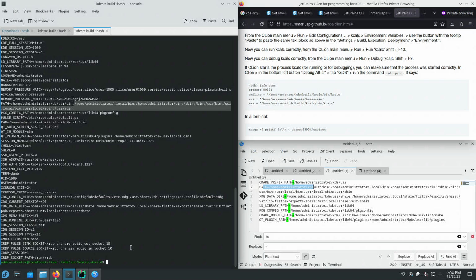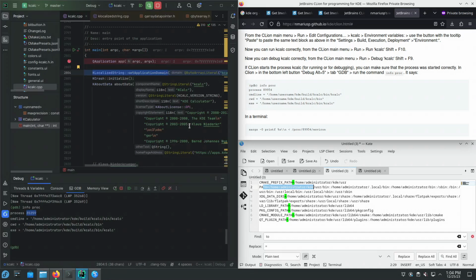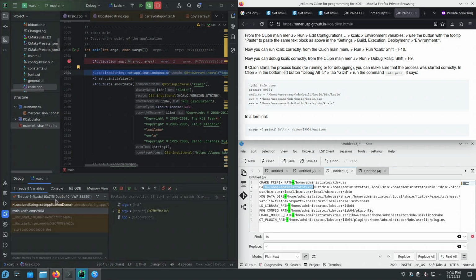So kcalc has been started correctly using the correct environment variables, and we're inside the debugger, we can do all of the things that we can do inside a debugger, such as inspecting variables, looking at threads, and, so this is the list of threads, at call stacks, we can put breakpoints, step into, step out, etc.